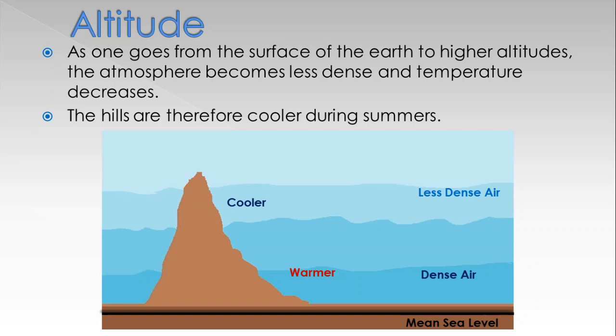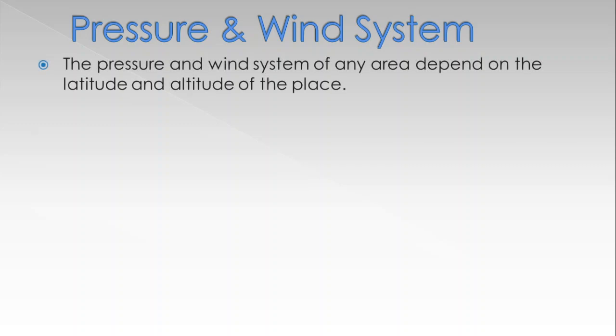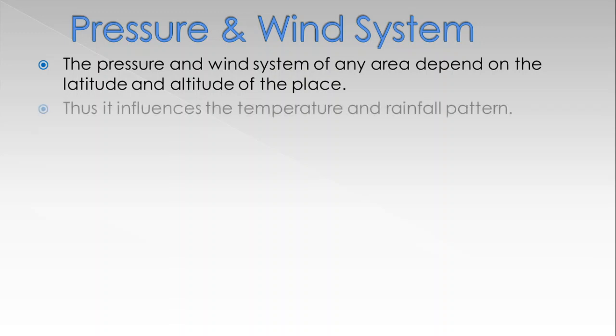Third point, pressure and wind system. The pressure and wind system of any area depends on the latitude and altitude of the place. Thus, it influences the temperature and rainfall pattern. Student, look at the diagram.